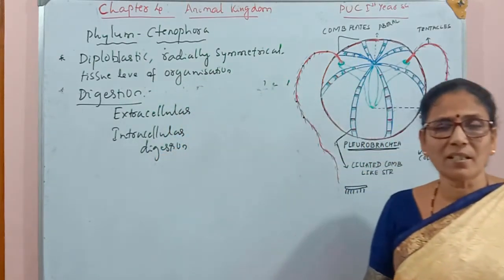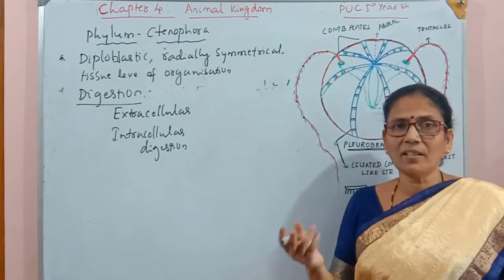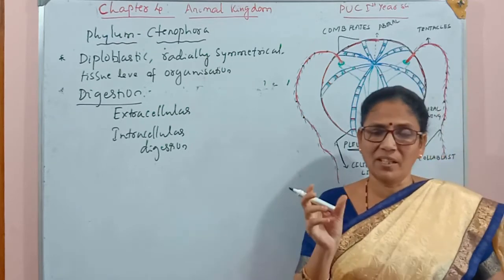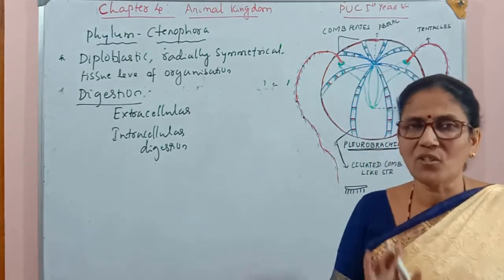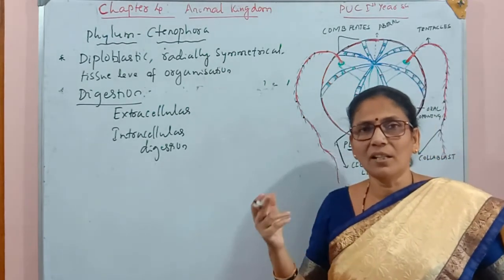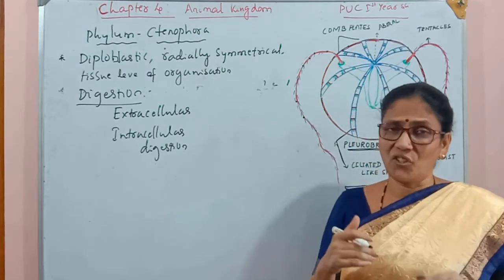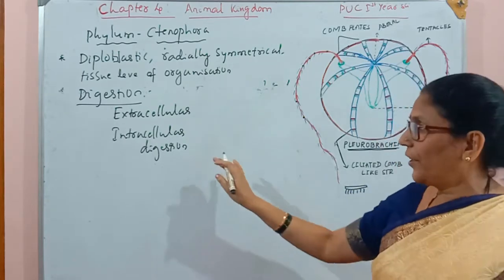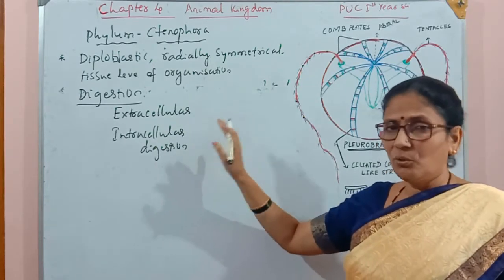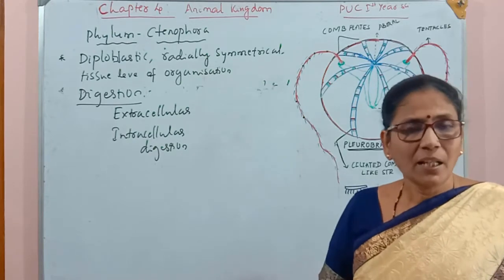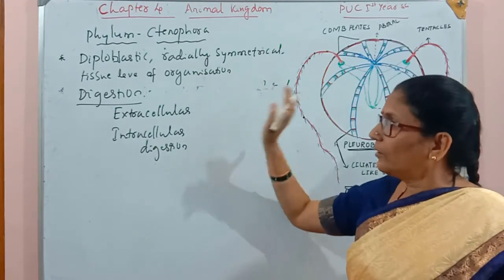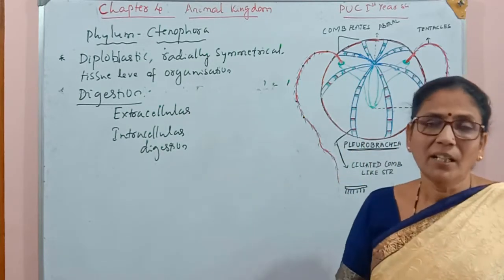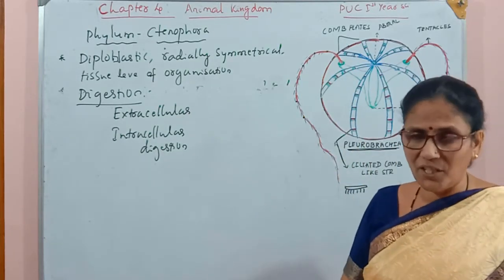Extracellular digestion means the digestion which takes place outside the cell in the alimentary canal. If the digestion takes place inside the alimentary canal, then it is called the extracellular digestion. Suppose if the digestion takes place within a single cell, then it is called the intracellular digestion. The same property we also found in the Cnidaria, where there is also extra and intracellular digestion, and here also we find extra and intracellular digestion.